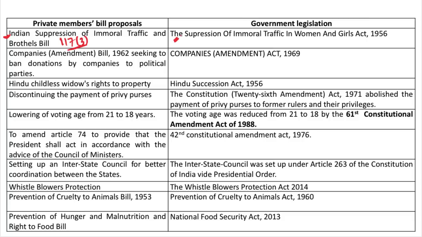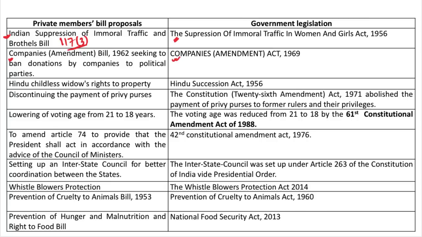The late Prime Minister of India, Sri Atal Bihari Vajpayee, when he was a member of the Rajya Sabha back in 1962 to 1967, introduced a Private Member's Bill, namely the Companies Amendment Bill 1962. The bill sought to ban donations by companies to political parties. The bill could not, of course, pass the number in the House, but later, government itself made certain changes in the Companies Act through the Companies Amendment Act 1969 that incorporated the same provision that the private member bill previously had.